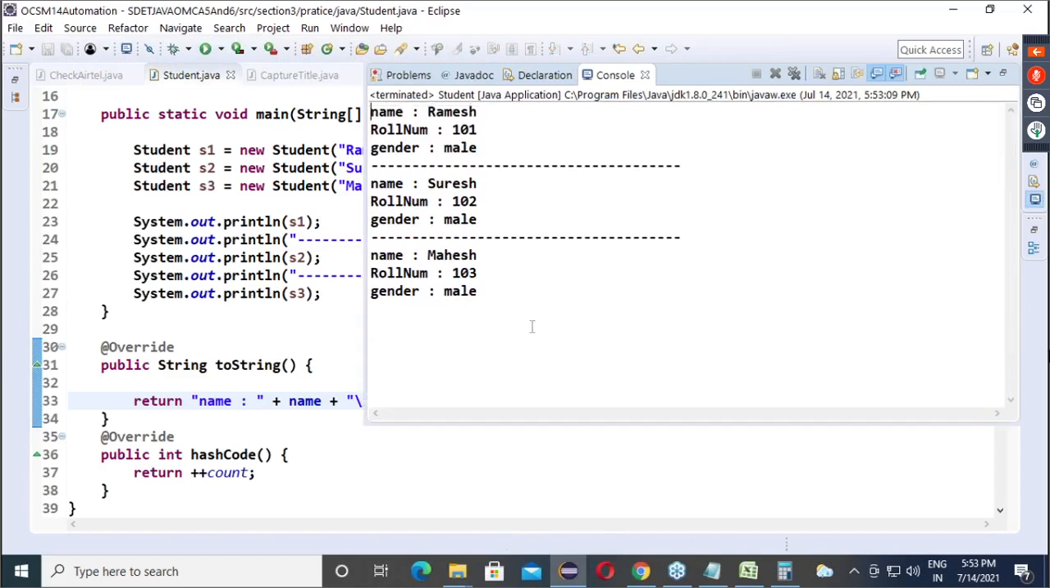See, if you add a fourth object, what will be the output? Name will be, let's say, something, roll number will be 104, and gender whatever it is. Everyone clear? So hashCode is unique and it is in sequence. Write down.